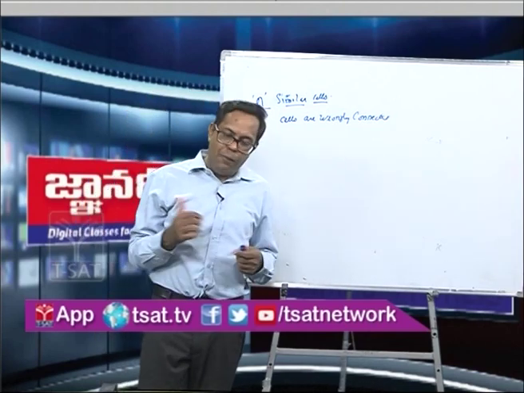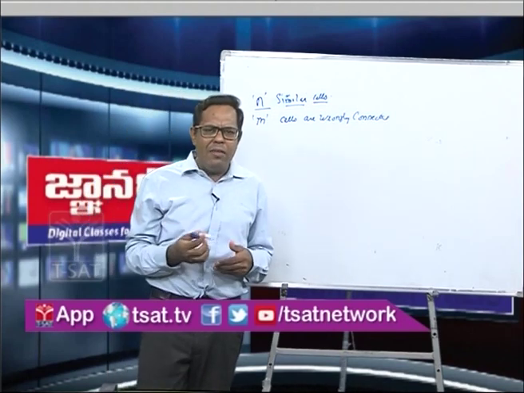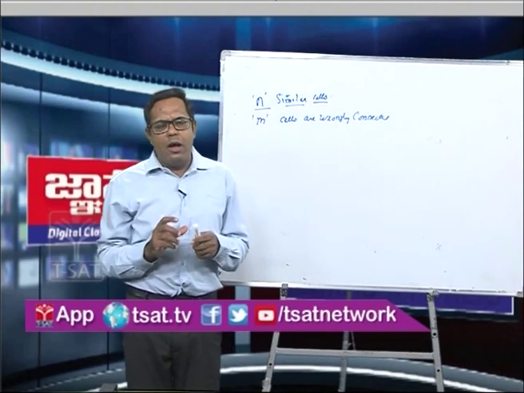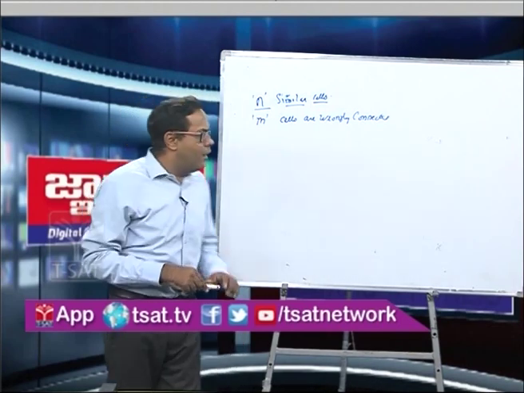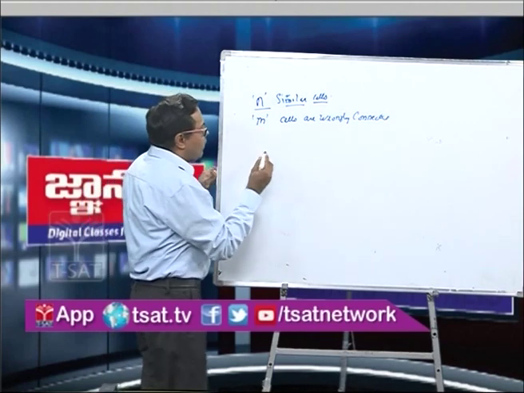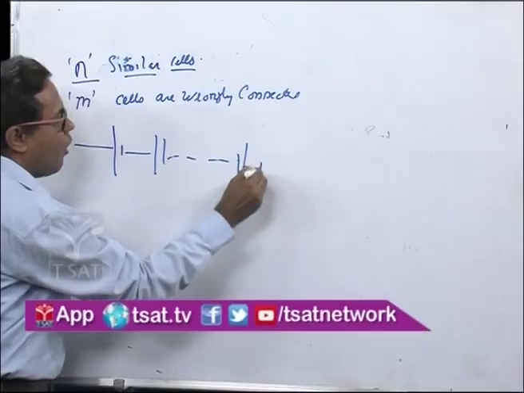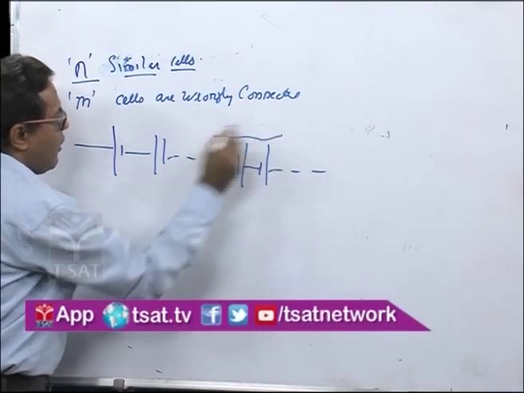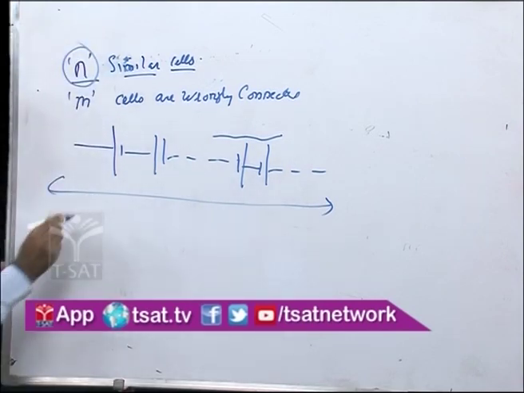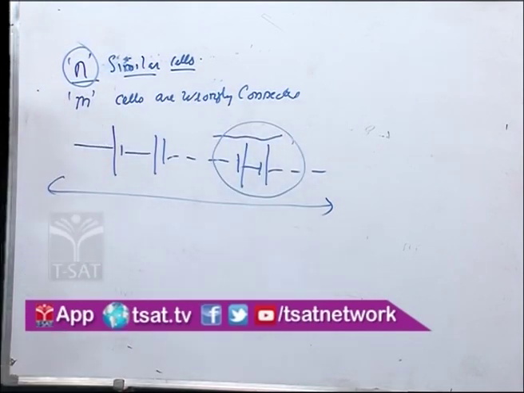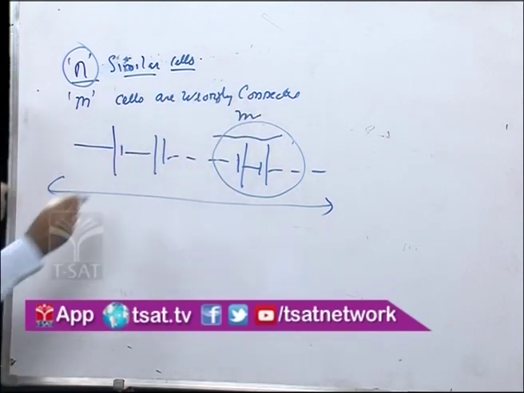And then we'll come to the question that in the case of the torch, where we have taken 2 cells in series, if 1 cell is replaced, or we have just reversed the polarity of 1 cell, what will happen actually? Now here, for example, we have n cells like this. There are n cells, out of which say m cells are wrongly connected like this. The total number of cells is n, out of which these m cells are wrongly connected. You see the polarity is reversed as compared to this one.